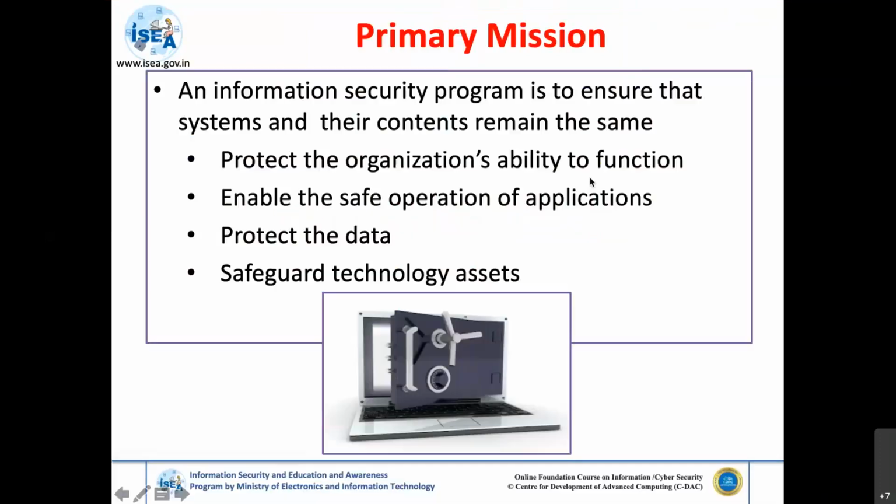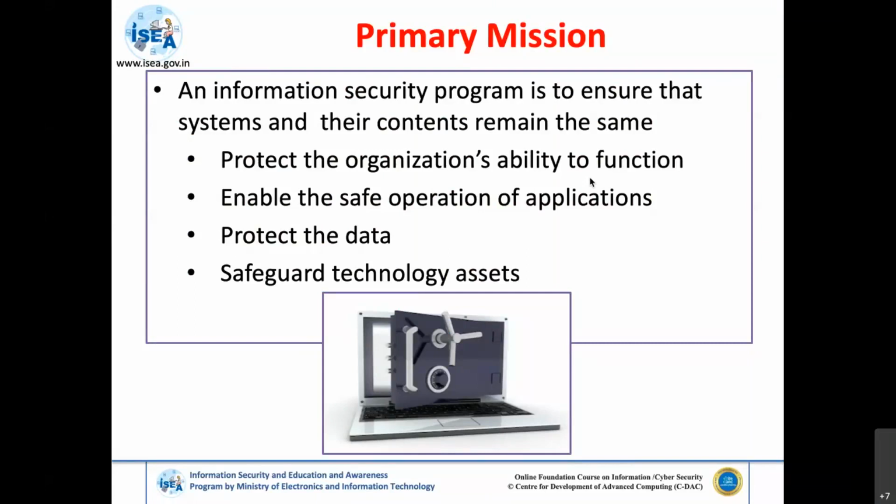Now, whenever we talk about hardening or auditing a system, we generally know that the purpose of an information security program in an organization is to protect the organizational information and the ability of the organization to function.